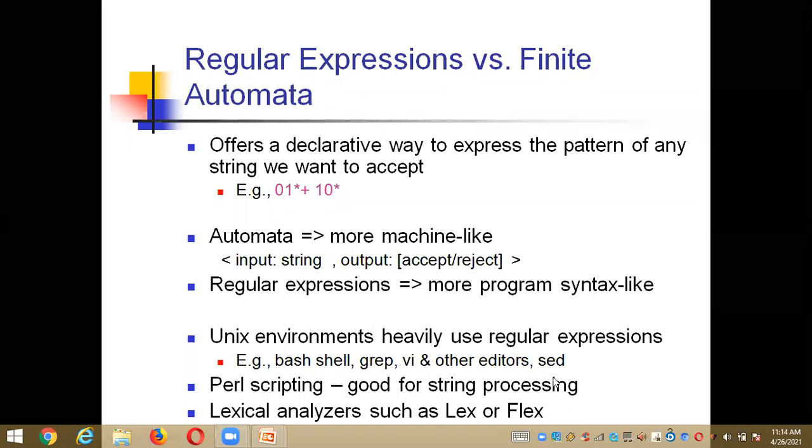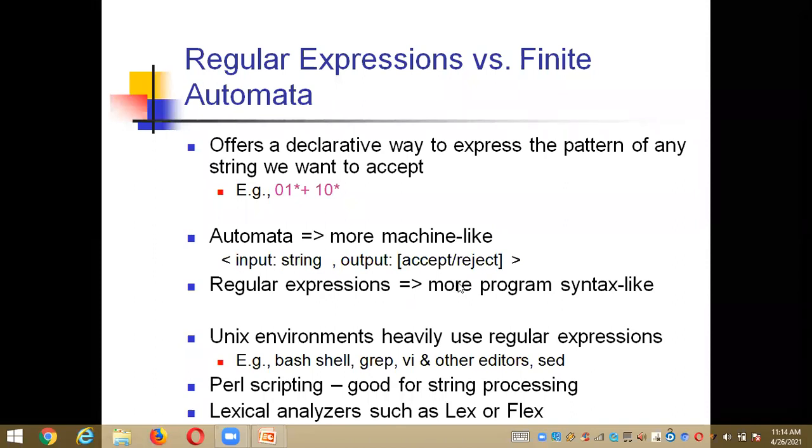As well as that, we're using a scripting language, and the name of that scripting language is Perl. We are using Perl scripting because this way of writing a scripting language is good for string processing. Along with the scripting language, we are using lexical analyzers. By using these lexical analyzers, we are implementing tools like the lex tool and the flex tool for these regular expressions. So these are the differences between the regular expression and the finite automata, right?